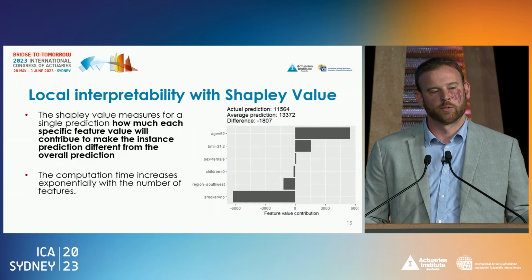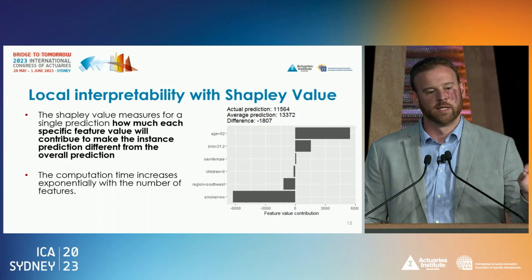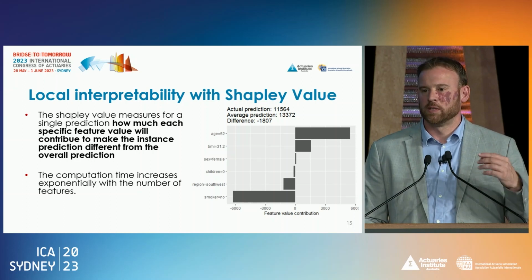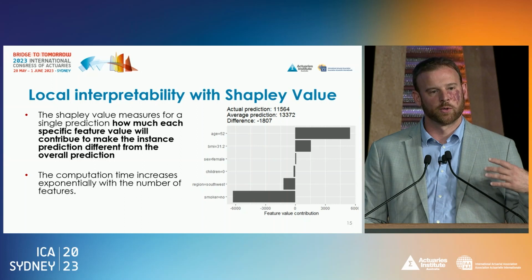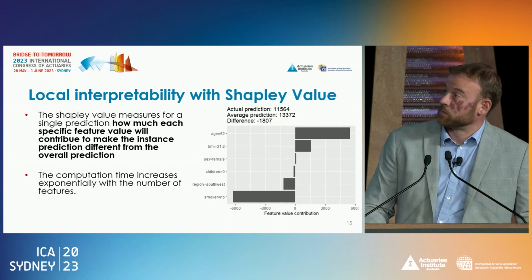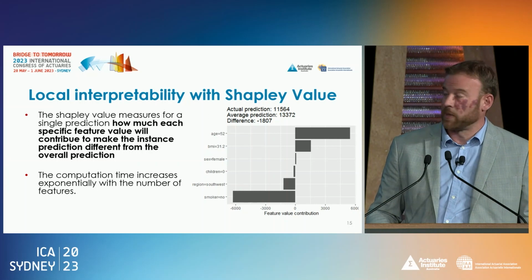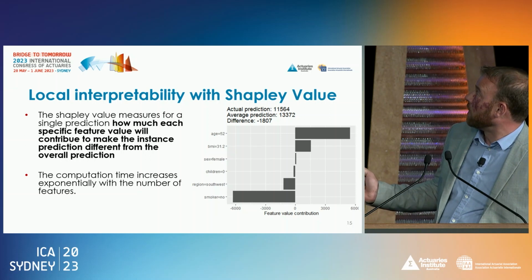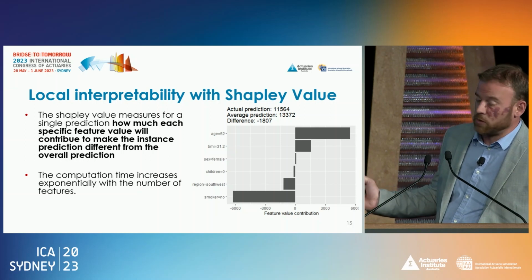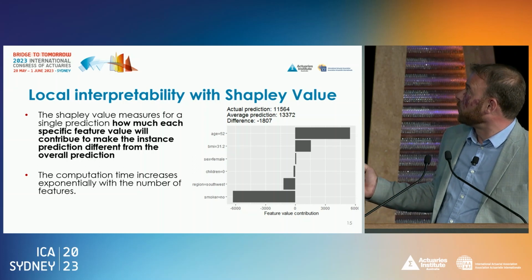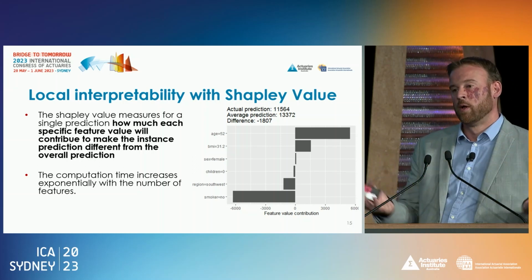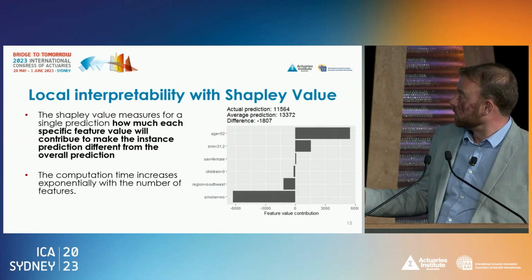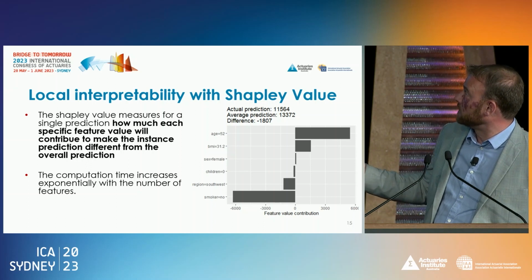There are also some techniques that will allow you to understand locally your model. So to understand for one specific data point how the prediction for this specific data point was obtained. One of these tools is the Shapley value, and the idea here is to compare the actual prediction for this data point with the average prediction over my whole portfolio, and to identify what are the drivers of the difference between this actual prediction and the average prediction.